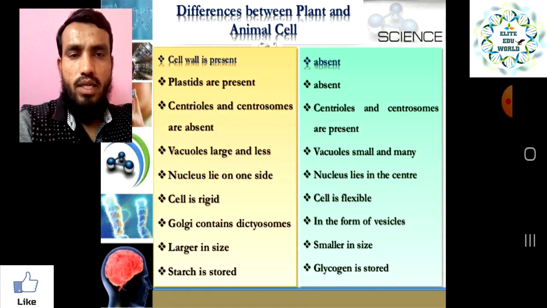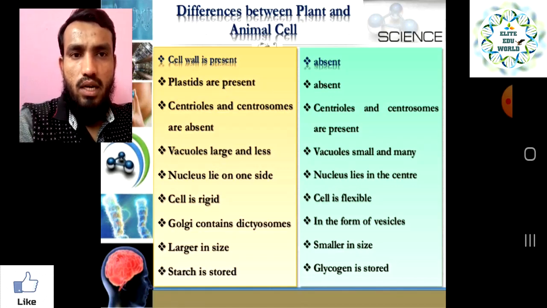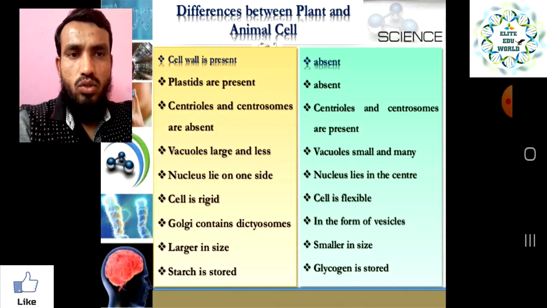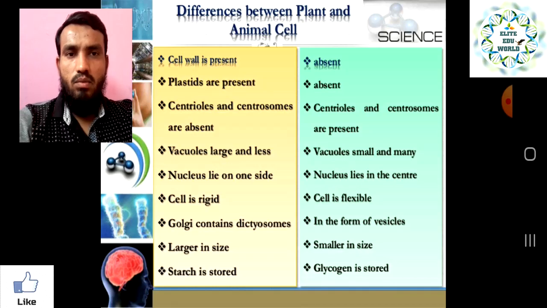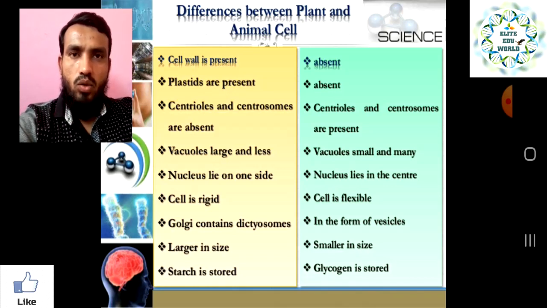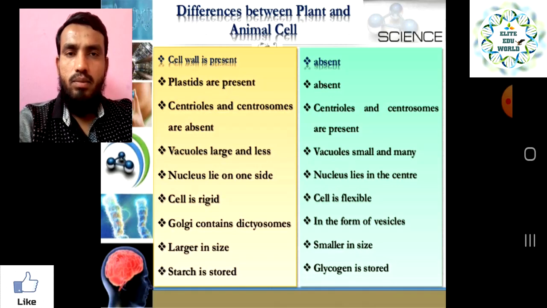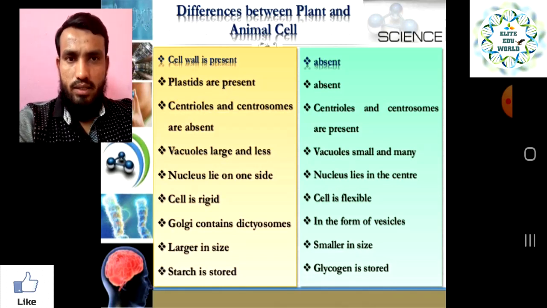Now the next thing we can say: Golgi contains dictyosomes in the plant cell, and in the animal cell it is present in the form of vesicles. Golgis are there, but in the form of vesicles. Now the basic difference: the plant cell is larger in size and the animal cell is smaller in size, right? So this is a very basic difference between plant and animal.